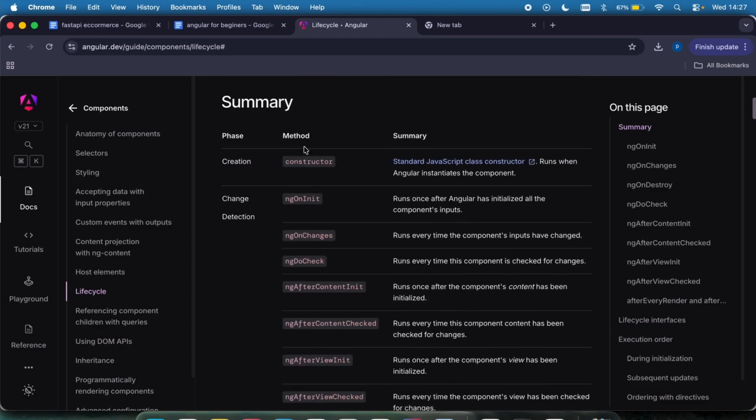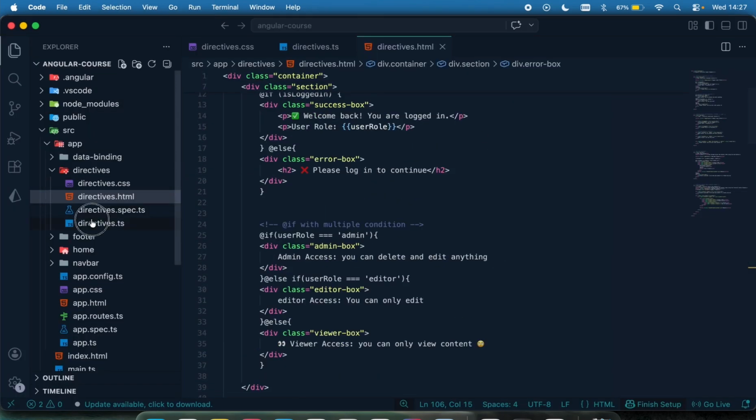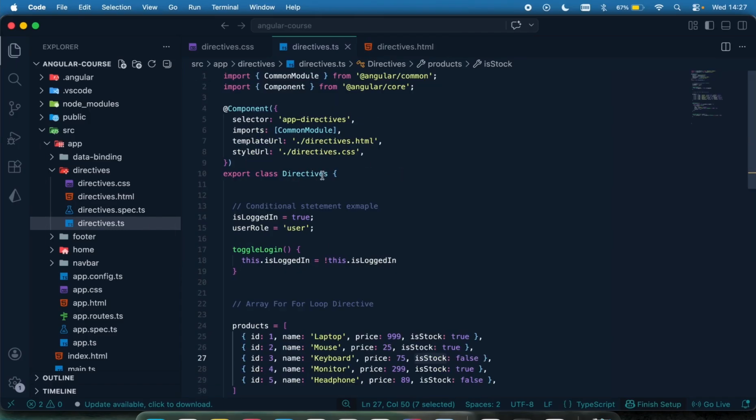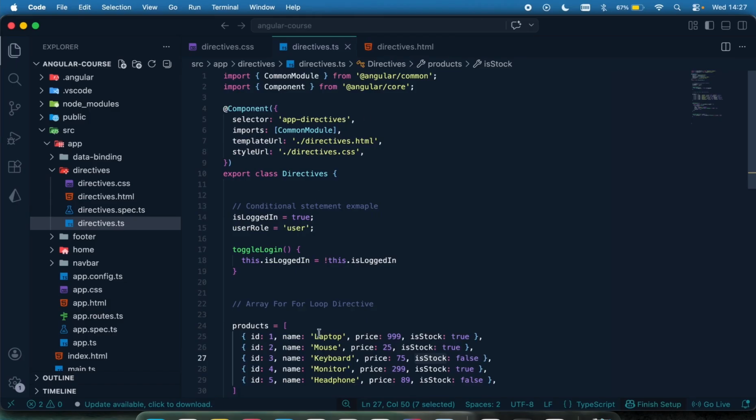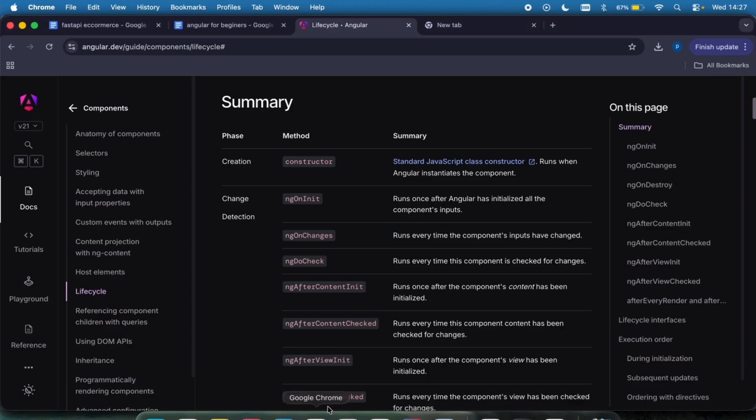Now, these phases, you don't really need to call them, right? They are called under the hood. That's why when we saw the project we've worked on, you can see I didn't call any of those methods or phases in any of my project, because they are being managed under the hood. So we don't necessarily need to call them.